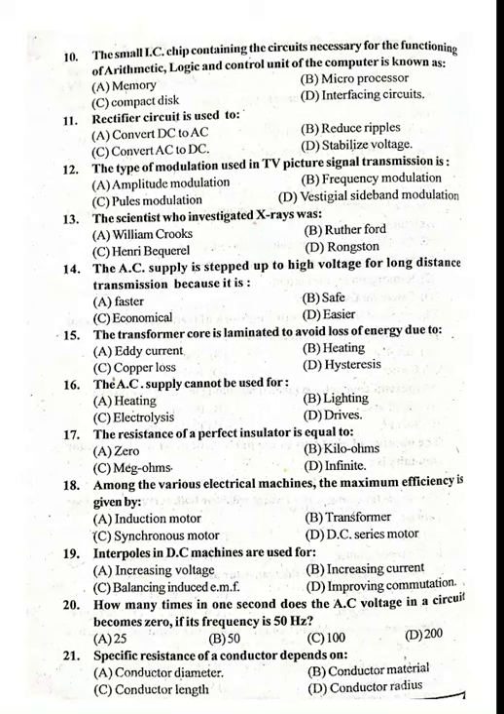The type of modulation used in TV picture signal transmission is... Which type of modulation is used in TV picture signal transmission? Vestigial sideband modulation. The scientist who investigated X-rays was Roentgen. Option D is the answer. Roentgen who investigated X-rays.